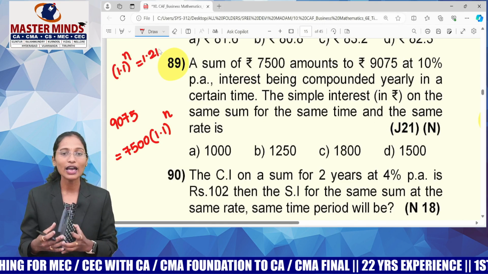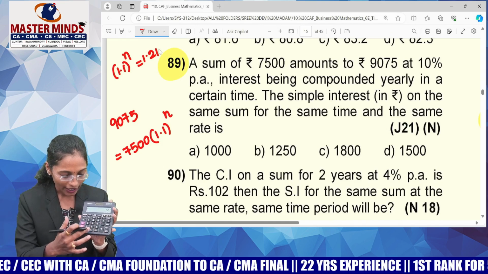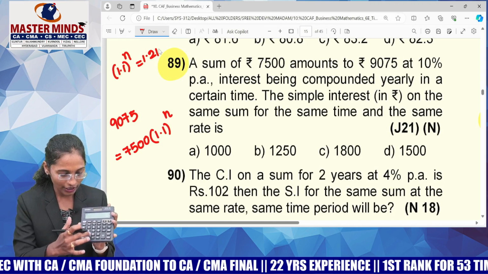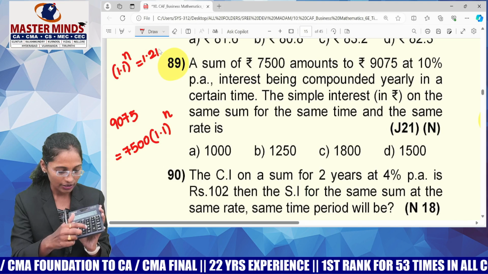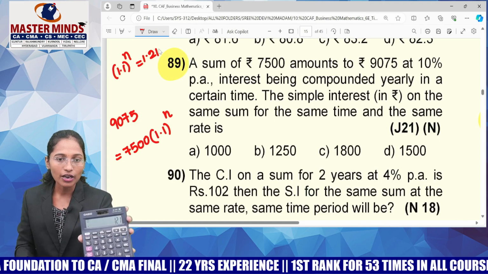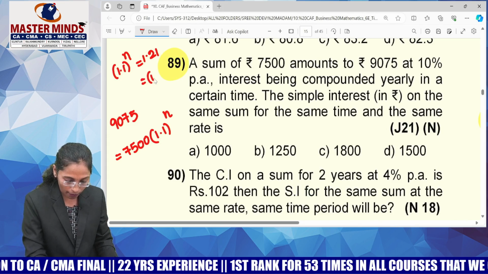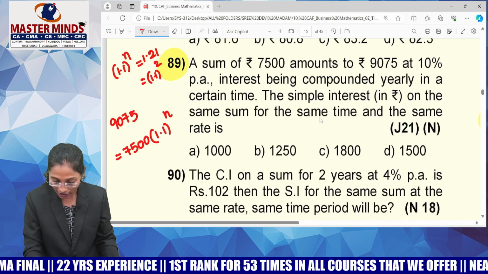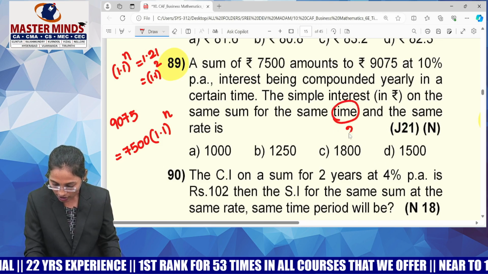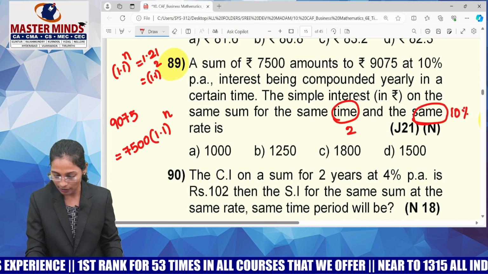Now my target is to calculate n. Simple task, guys. Forget about 1.21. Enter 1.1 in your calculator and calculate the powers. Whole square. Tell me how much? 1.21, which means you can write 1.21 as 1.1 whole square. It means what is n equal to? 2. Means your time duration is 2 years and your rate of interest is 10%. Now let us complete the question.